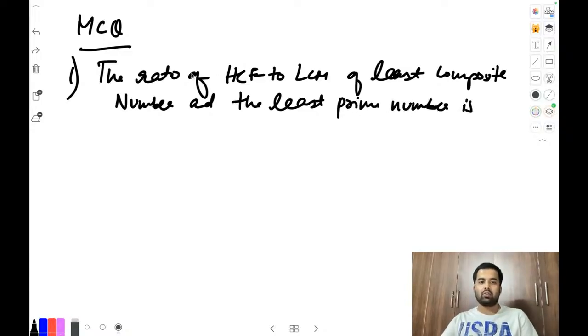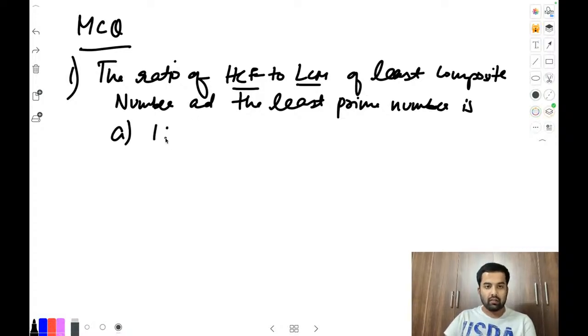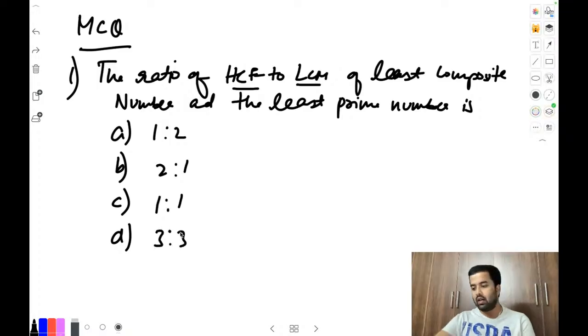The time will start after writing the question. The ratio of HCF by LCM of the least composite number and the least prime number is. Options are given. You can put your answers in the comment section. The options are A, B, 2:1, C, 1:1, and the last D option is 3:3. Everyone, you have a maximum of 1.5 minutes, 90 seconds, to get the answer. Start your answers now.